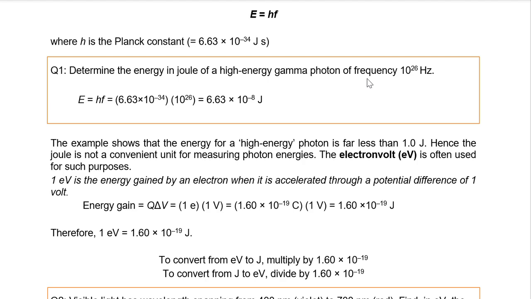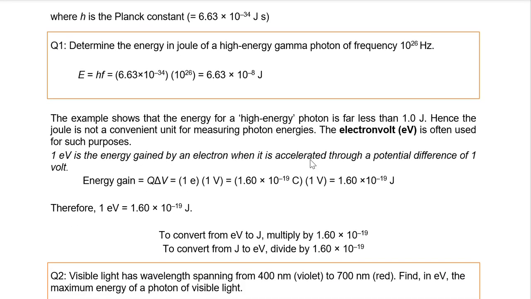Because there are a lot of negative powers, instead of using joules as the unit for energy in quantum physics, we have a tendency to use another unit called the electron volt. The electron volt is normally used in this chapter because it nicely represents very small numbers. So what is the definition of 1 electron volt? It's the energy gained by an electron when it's accelerated across a potential difference of 1 volt.